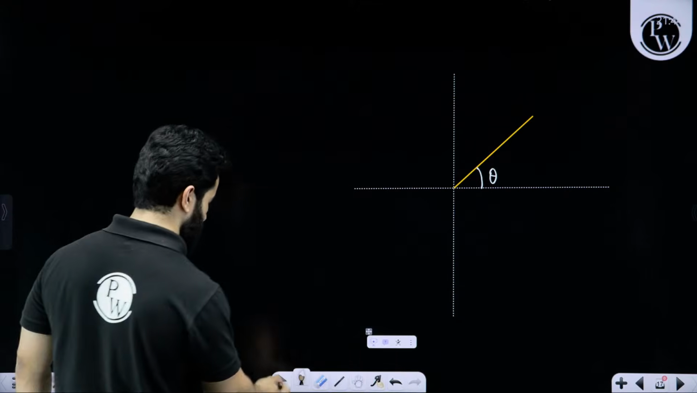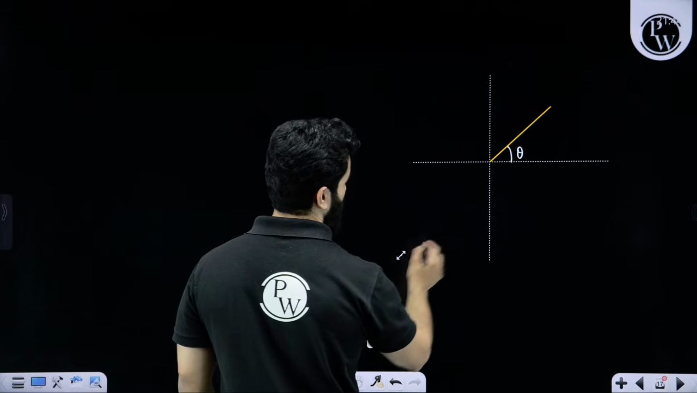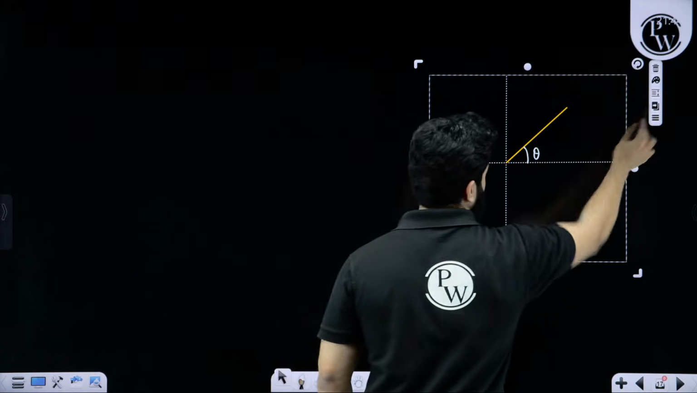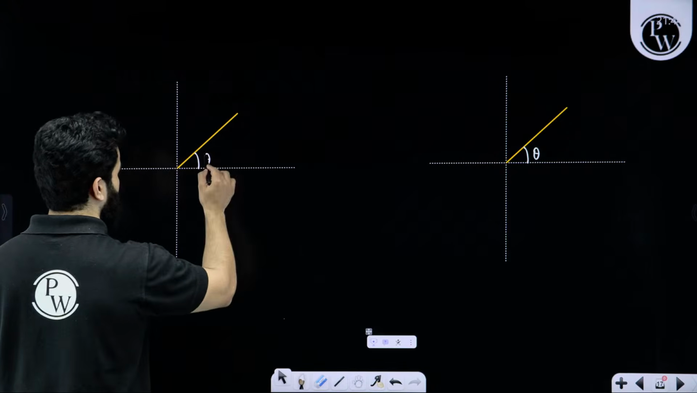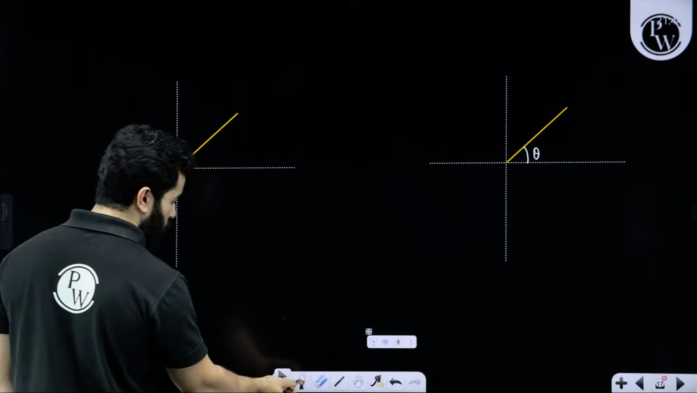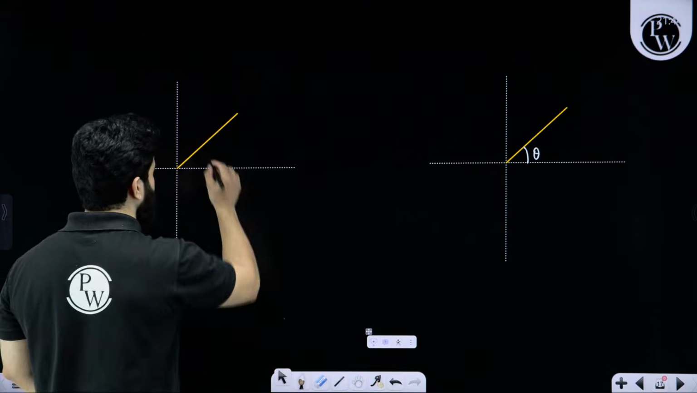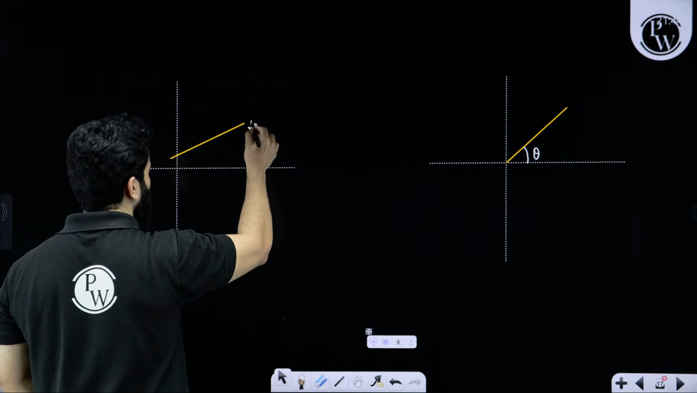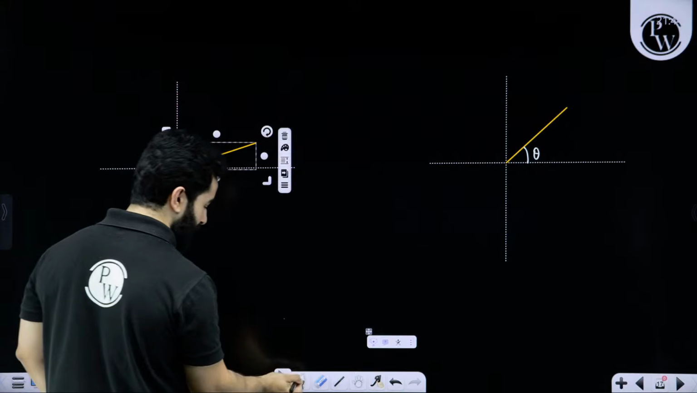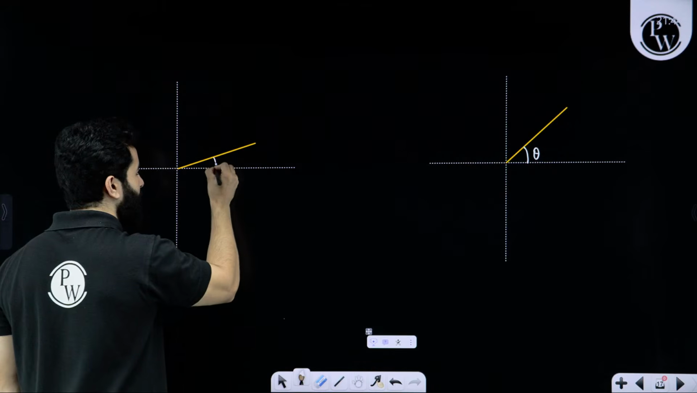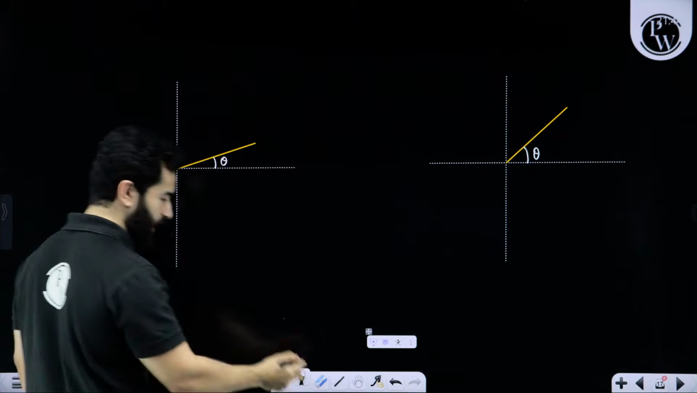Let's suppose we are making a copy of this, and over here, my dear friends, I am saying let's try to decrease this theta. If you want to decrease this theta, see what we can do. We can do something like this. See, theta is decreasing, isn't it? As theta is decreasing, perpendicular is also decreasing.